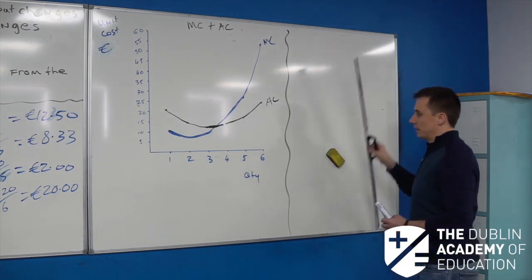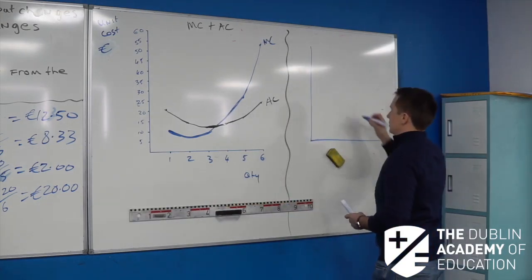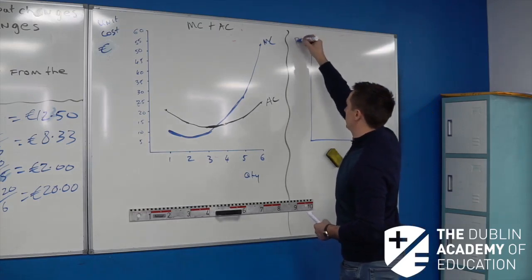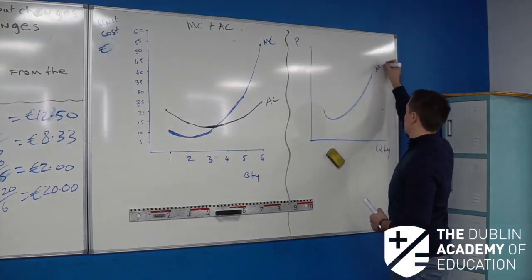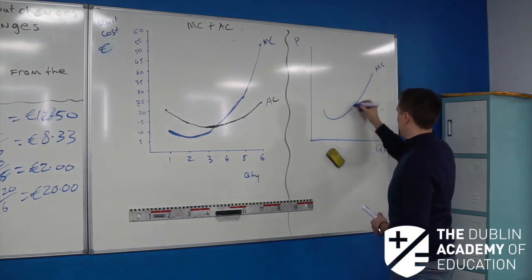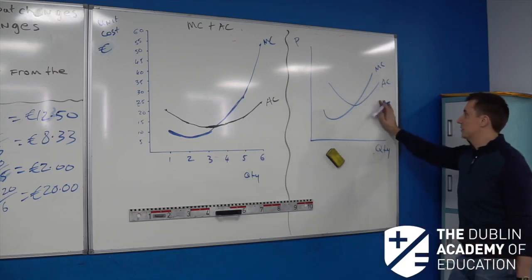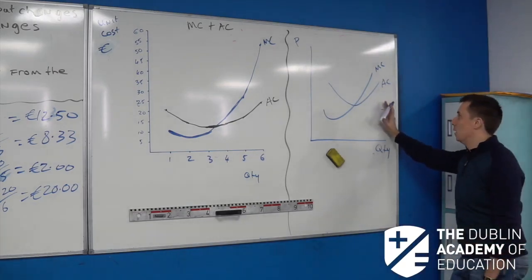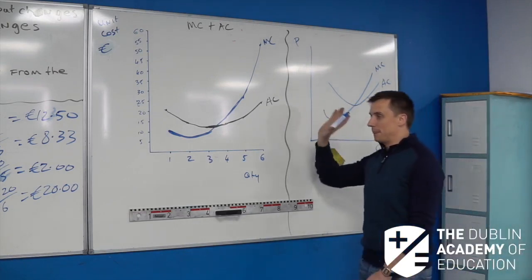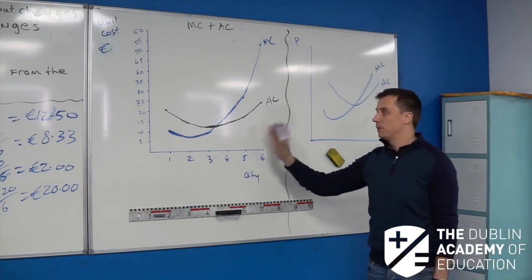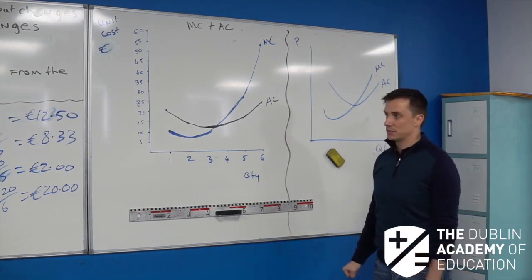But going back to it, if I was doing that in the Leaving Cert, if I was starting off in a market structures question, I'd have a price by quantity axis here, and that's my marginal cost curve, and then I'd have my average cost curve. The average cost curve will always meet it at its lows, and that's the reason the average cost curve is going to be shaped like that. Just get into the habit of that and make sure you've got those things right. And look, we'll draw more of them in more detail later on, but that's the basics of what they want you to understand. Okay, thanks.